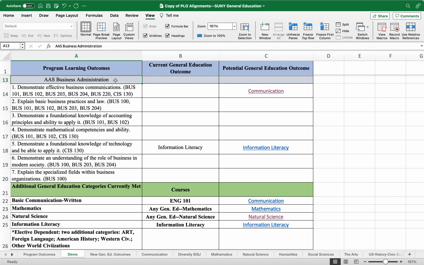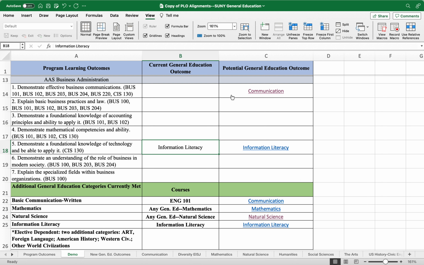So we'll start with the AAS Business Administration degree. You can see we have a number of program learning outcomes that directly correspond with what we want students to know when they exit the program, in addition to SUNY Gen Ed, and of course, our college-wide goals. And so here I have the current alignments with Gen Ed, and you'll see that there's only one that is directly aligned at this point. Information literacy, we know that CIS 130 is a requirement. We measure information literacy in that course. And again, you can click here and it would take you to that page with the new language.